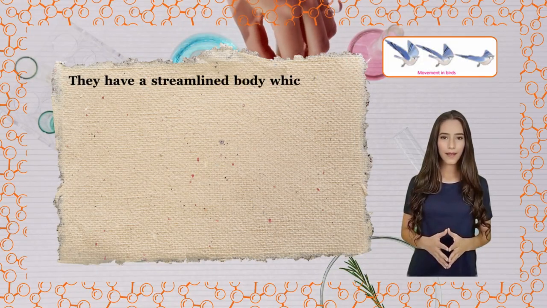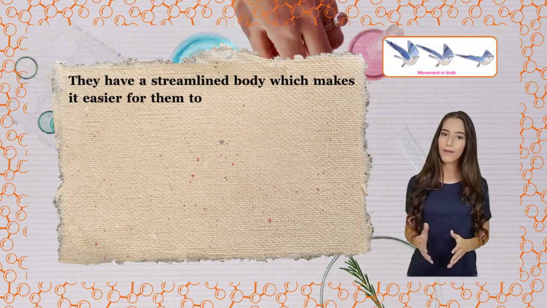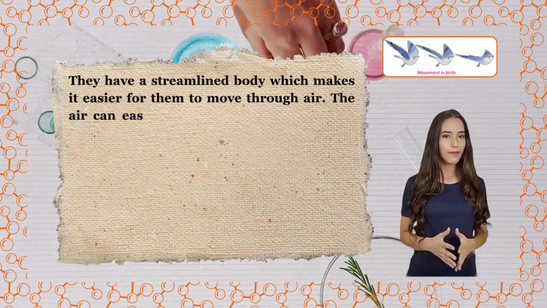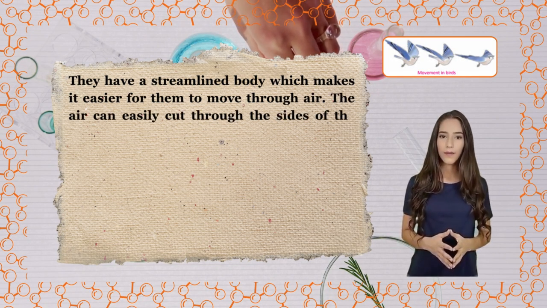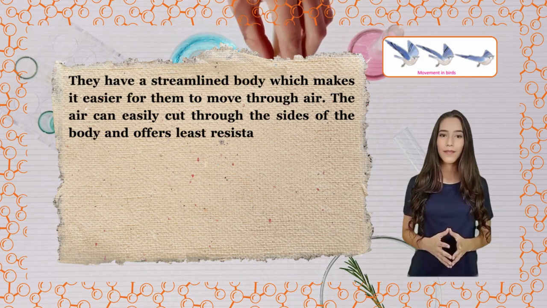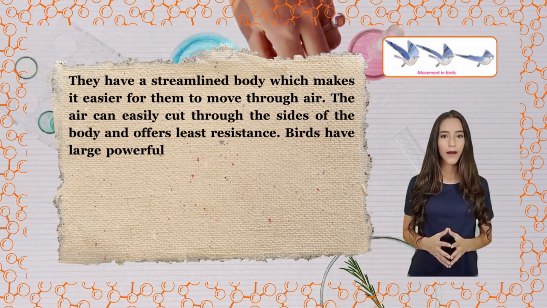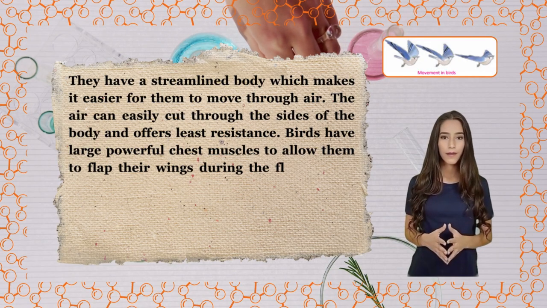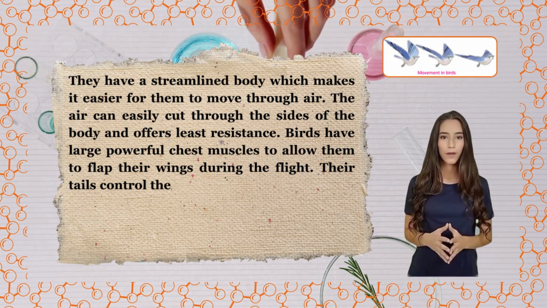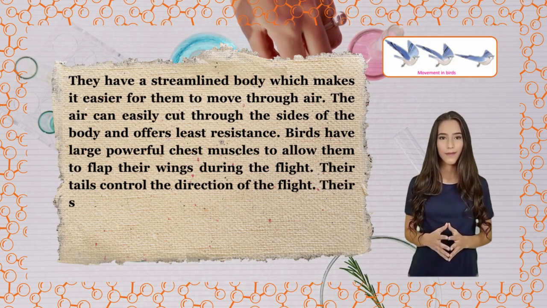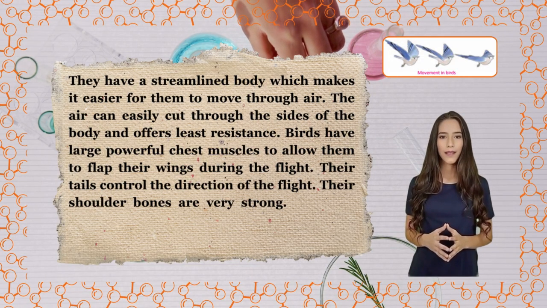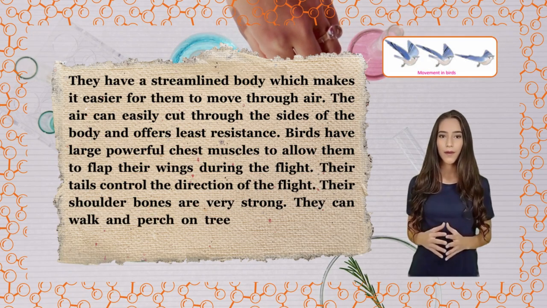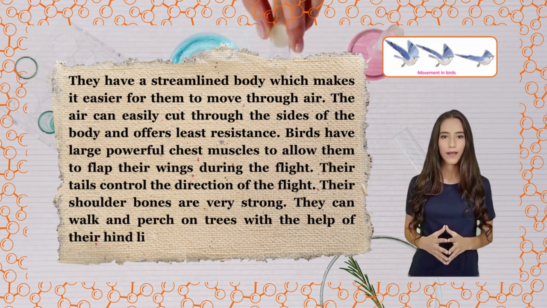They have a streamlined body which makes it easier for them to move through air. The air can easily cut through the sides of the body and offers least resistance. Birds have large, powerful chest muscles to allow them to flap their wings during the flight. Their tails control the direction of the flight. Their shoulder bones are very strong. They can walk and perch on trees with the help of their hind limbs.